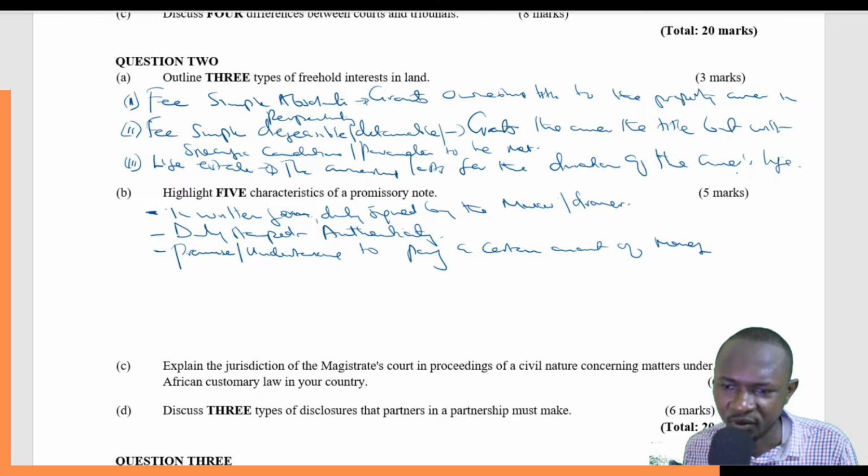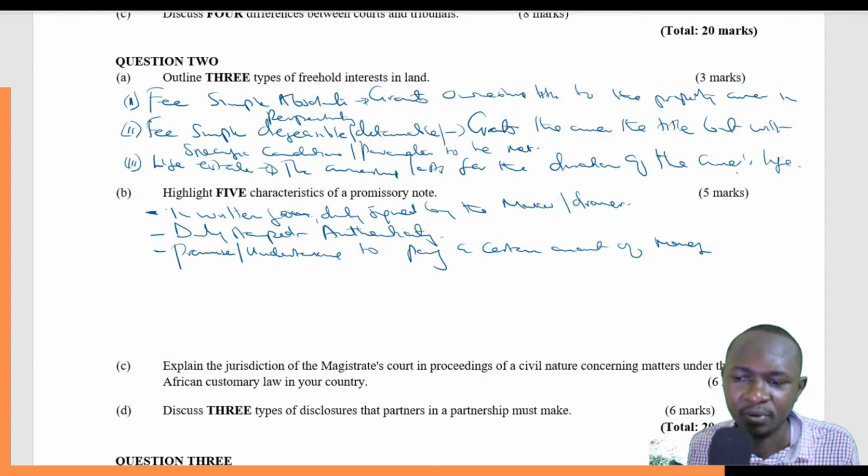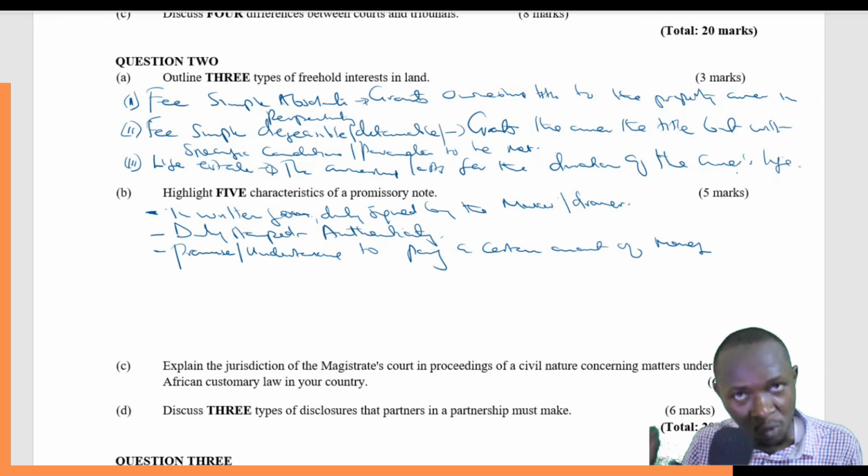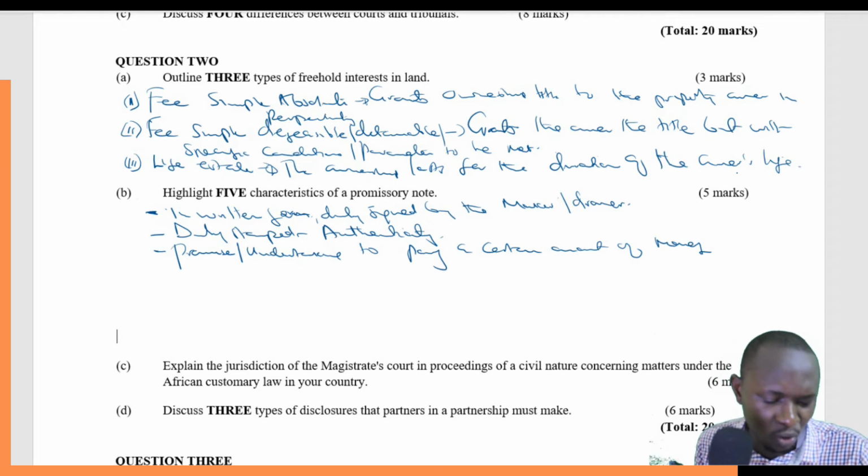So for this one, let's just say that it must contain a promise or undertaking to pay a certain amount of money, which should be mentioned in that particular promissory note.